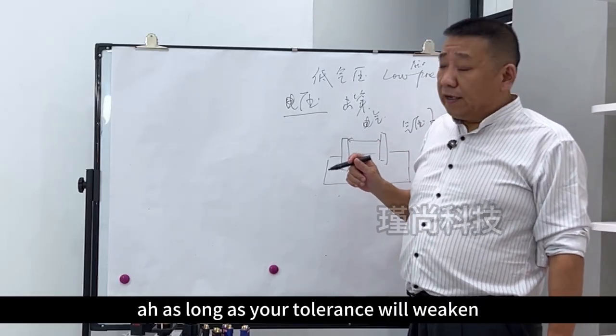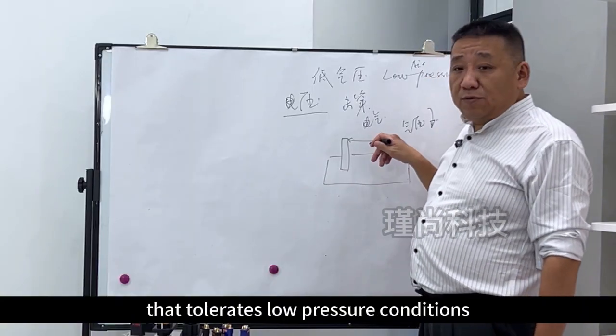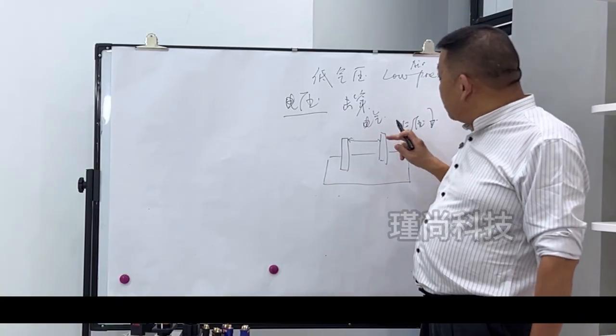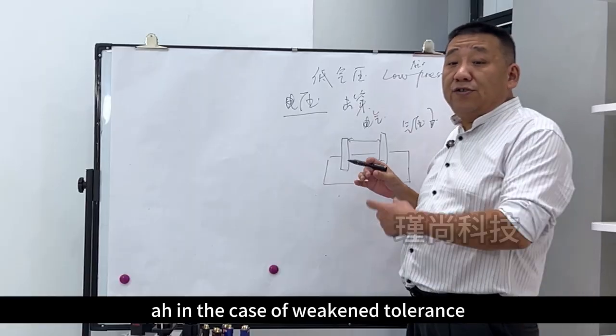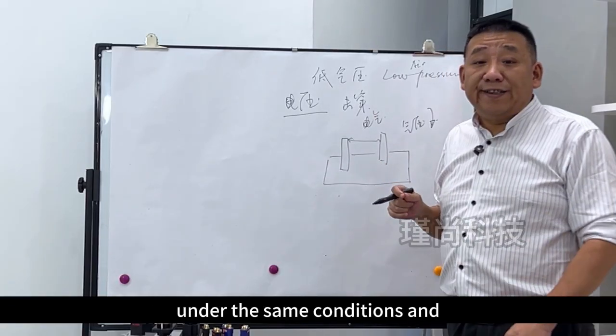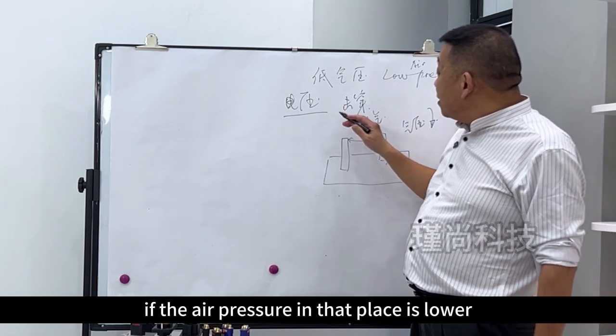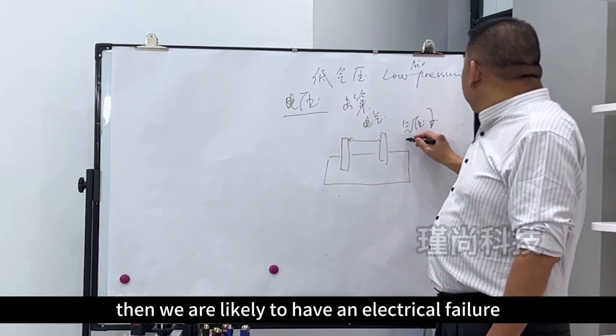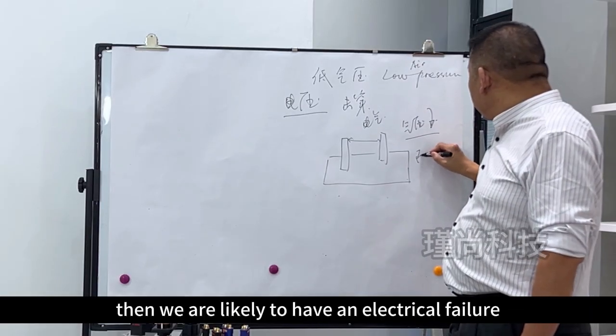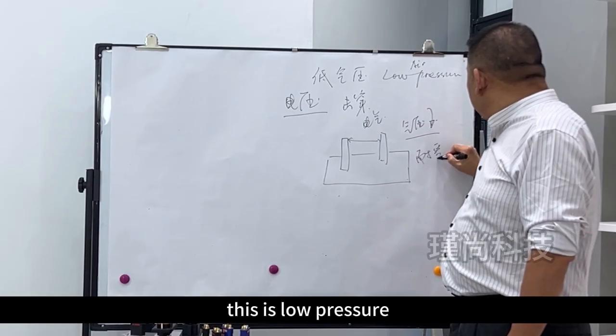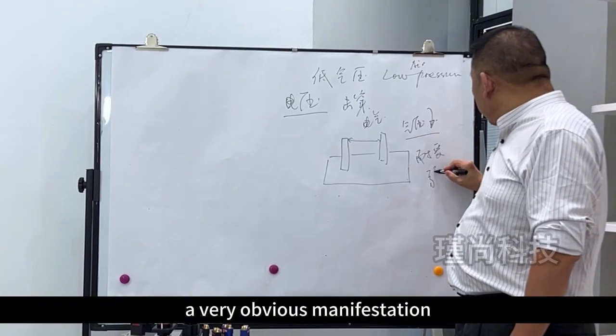Under low pressure conditions, the tolerance weakens. Under the same working conditions, if the air pressure in that place is lower, we are likely to have an electrical failure. This is a very obvious manifestation of low pressure.